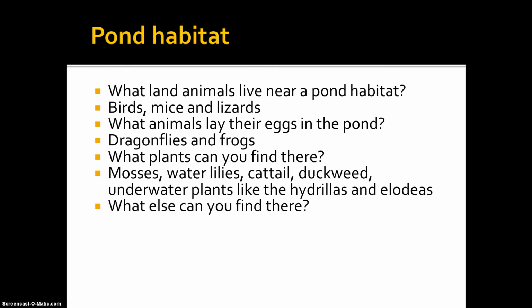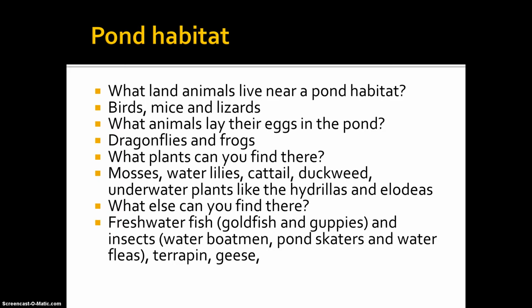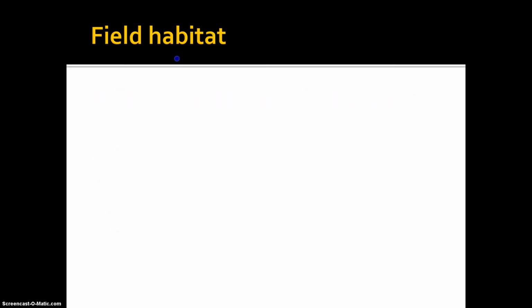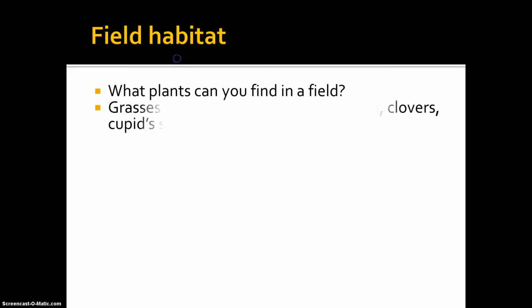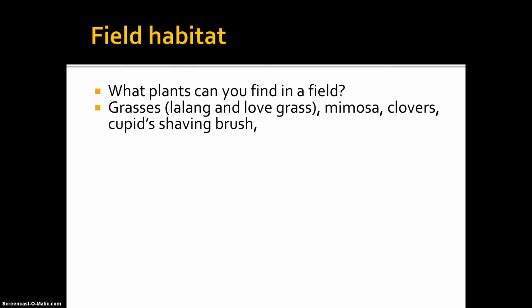What else can you find there? Freshwater fish like goldfish and guppies, and insects like the water boatmen, pond skaters and water fleas, terrapin, geese. What plants can you find in the field? Grasses like the lalang and love grass, mimosas, clovers, Cupid's shaving brush. What animals can you find there?